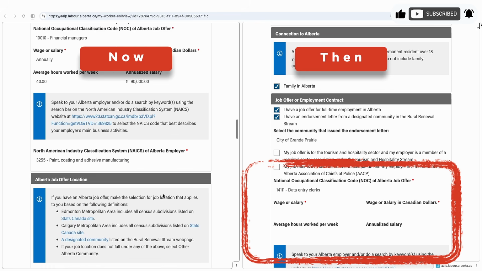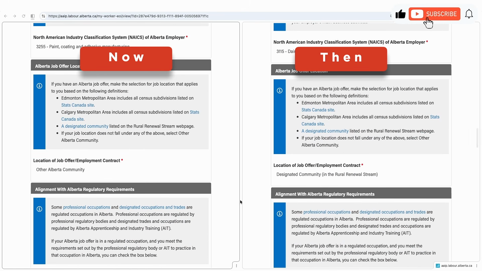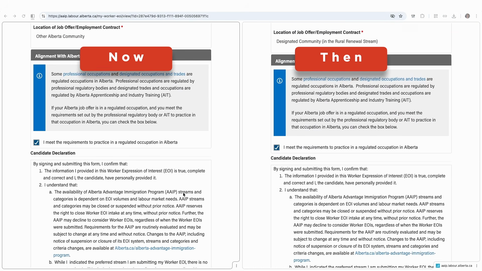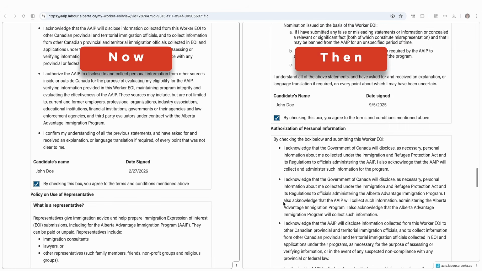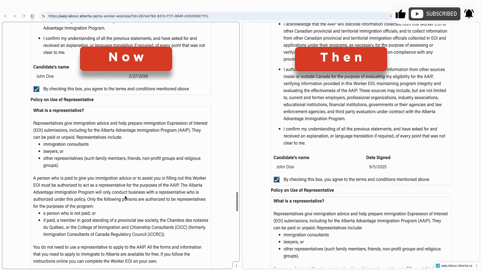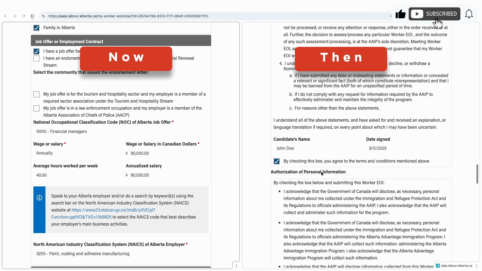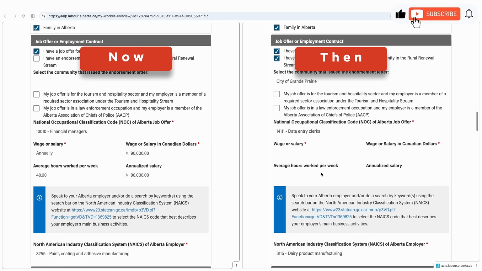Before going on, let's compare the other sections also. Alberta job offer hasn't changed, alignment with regulatory requirements hasn't changed, and nothing else has changed on the other sections. So if only one section has changed, then the question from many people is whether I should cancel my old expression of interest and create a new expression of interest. Let's have a discussion on that.